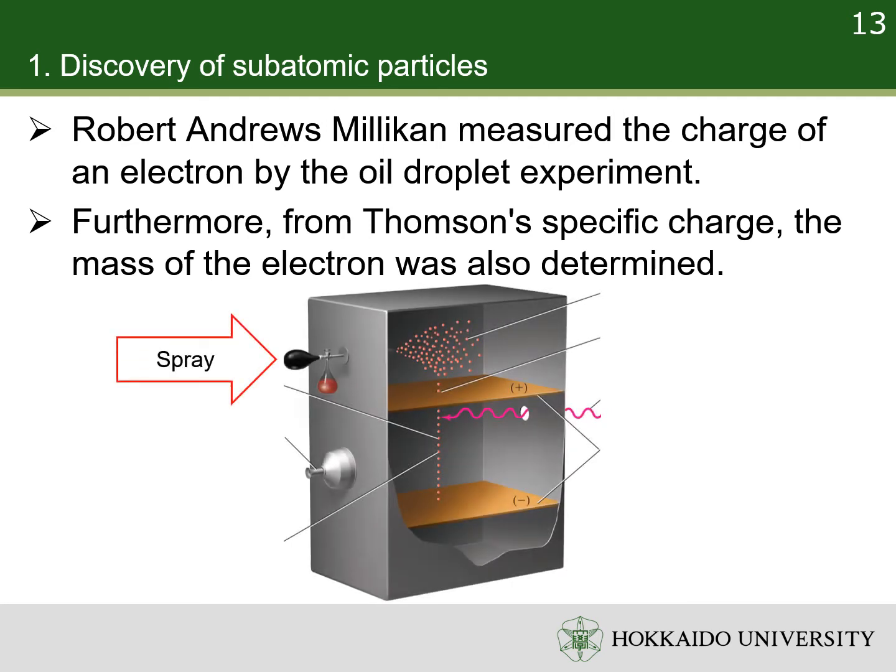First, a fine mist of oil droplets was sprayed into the chamber. The motion of the droplets was monitored through a telescope eyepiece. Some droplets were charged due to friction. Then they fall into the region with an electric field. Some of the charged droplets could reach terminal velocities.